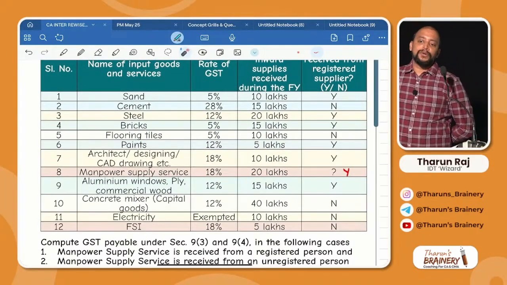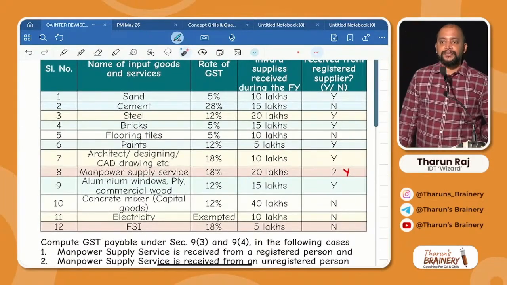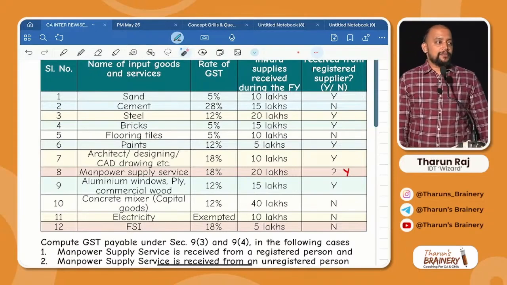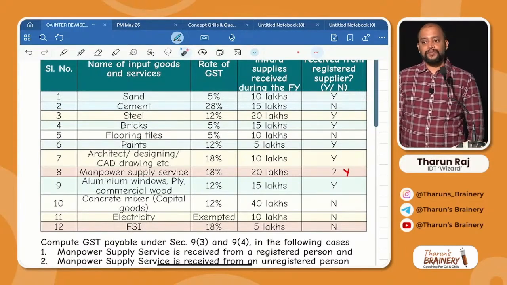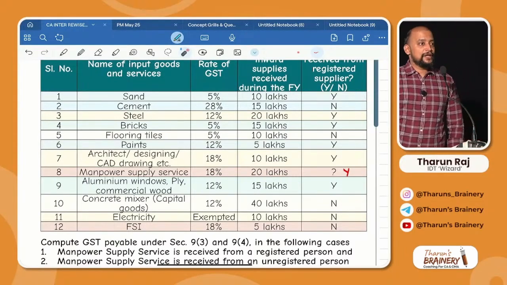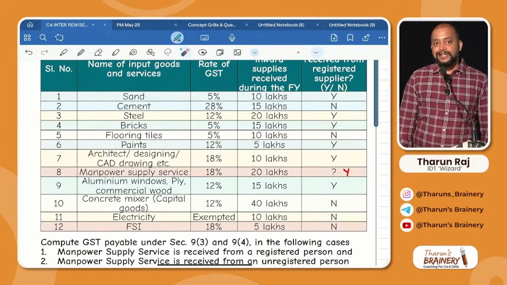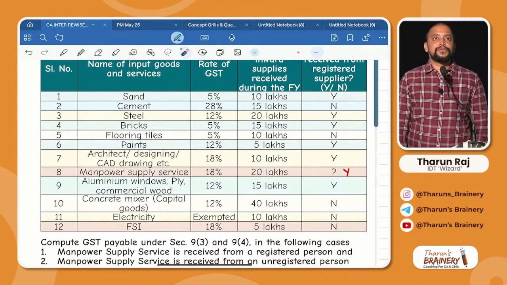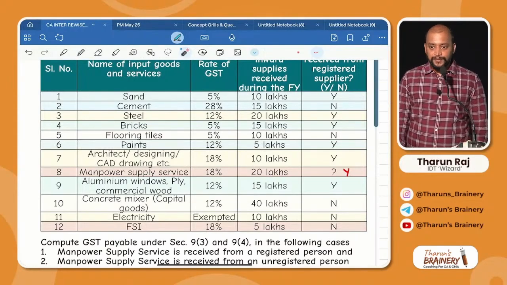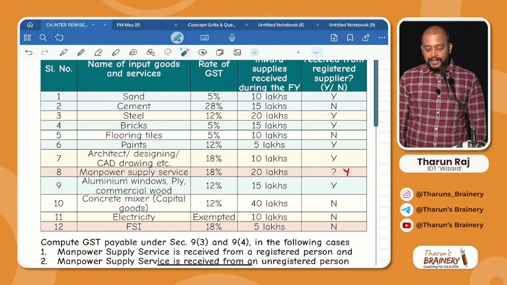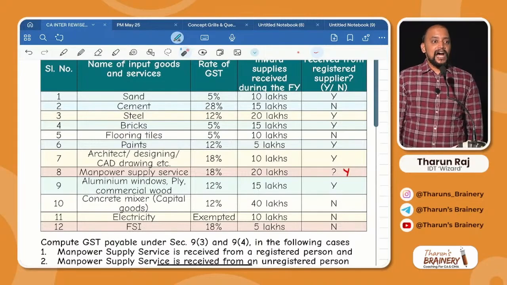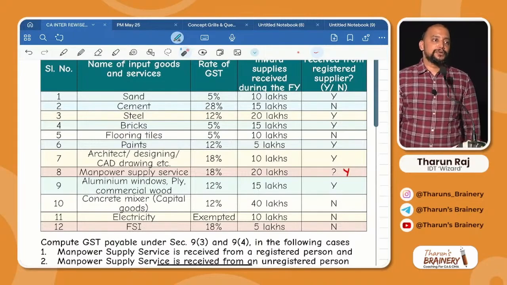Write down. Step number 1, capital goods equals, how much is the value of capital goods? 40 lakhs into what is the rate of GST? 12%. 40 lakhs into 12%, 4,80,000. Next one. After step 1 capital goods, what is step 2?